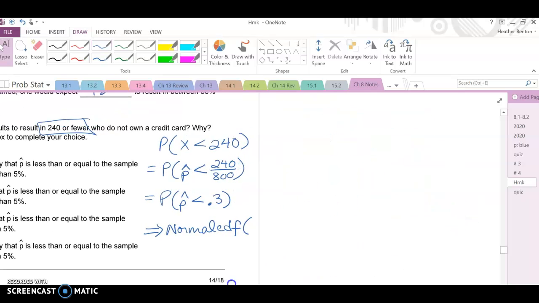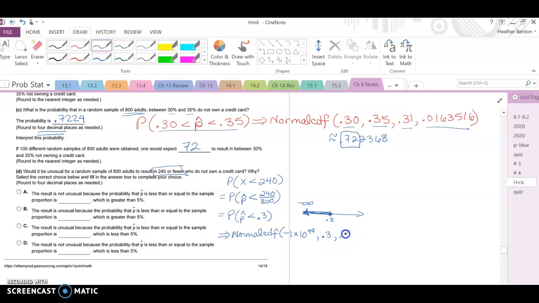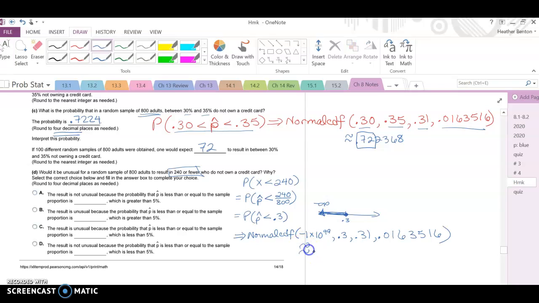We've got less than 0.3, so think about it on a number line. Here's 0.3, less than that. So we're going negative infinity up to 0.3, so -1 times 10 to the 99th, 0.3. Our mean is still 0.31, and our standard deviation is still 0.016356. We put that in our calculator, and that comes out to be 0.270414. So to the nearest 4 decimal places, 0.2704.